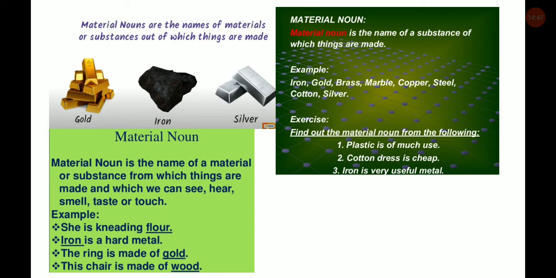Now find out the material noun from the following sentences. Plastic is of much use. So what is the answer? Plastic. Plastic is a material noun. Cotton dress is cheap. Which is the material noun over here? Cotton. Cotton is a material noun. Iron is a very useful metal. In this sentence, iron is a material noun.